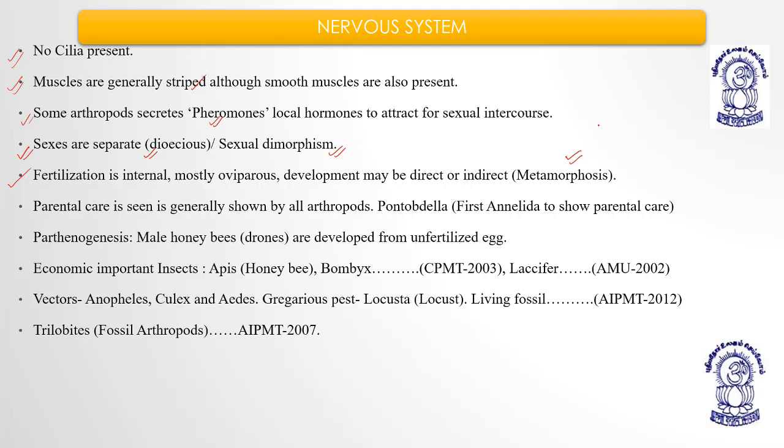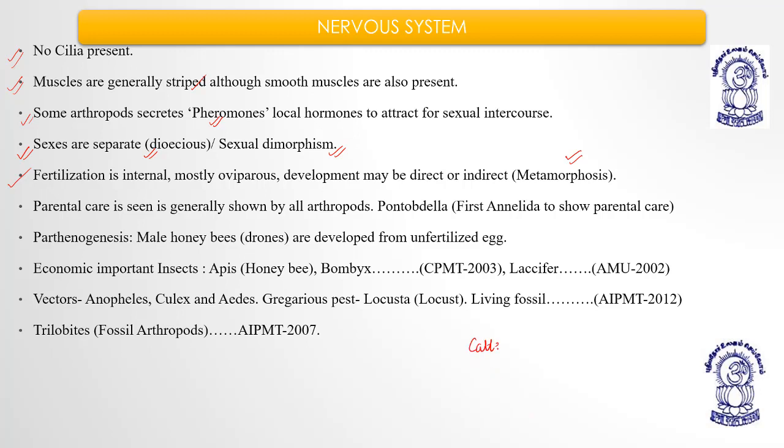In platyhelminthes and nematohelminthes, the roundworm and the flatworm, we saw a larva giving rise to a different larva, meaning they show polymorphic larvae. Here metamorphosis is there, meaning molting will occur, and the larva will be converted into pupa and then adult. Some common larvae and pupae I'll tell you.